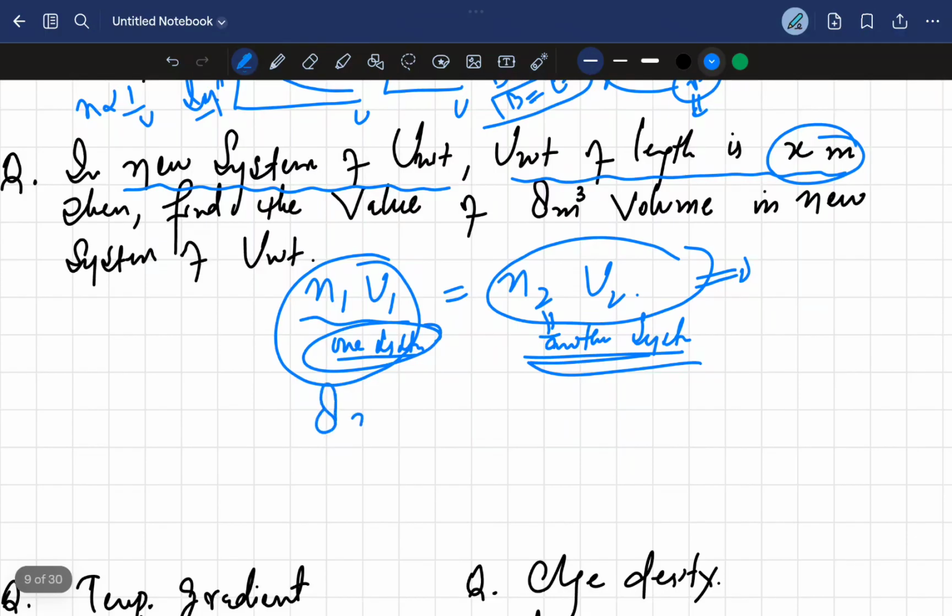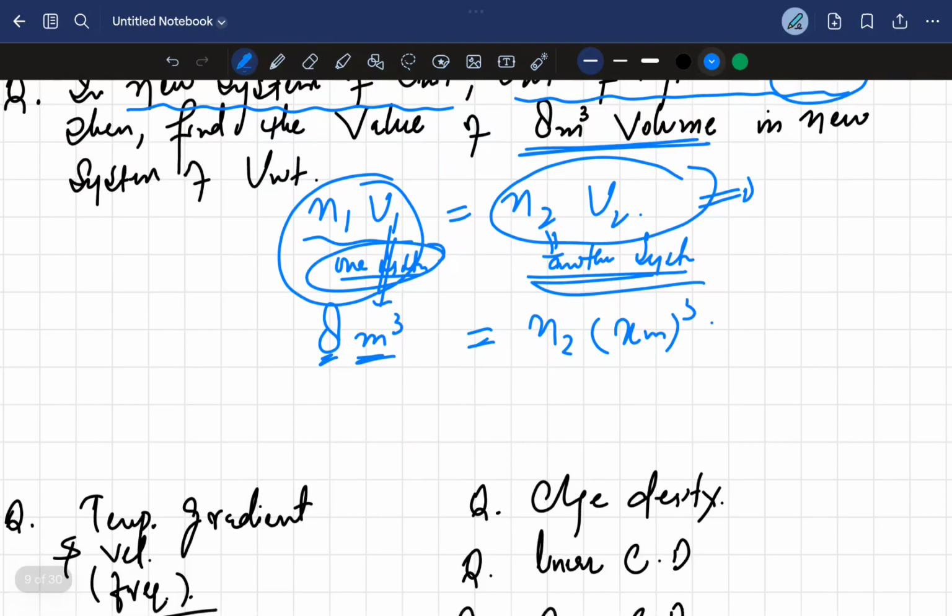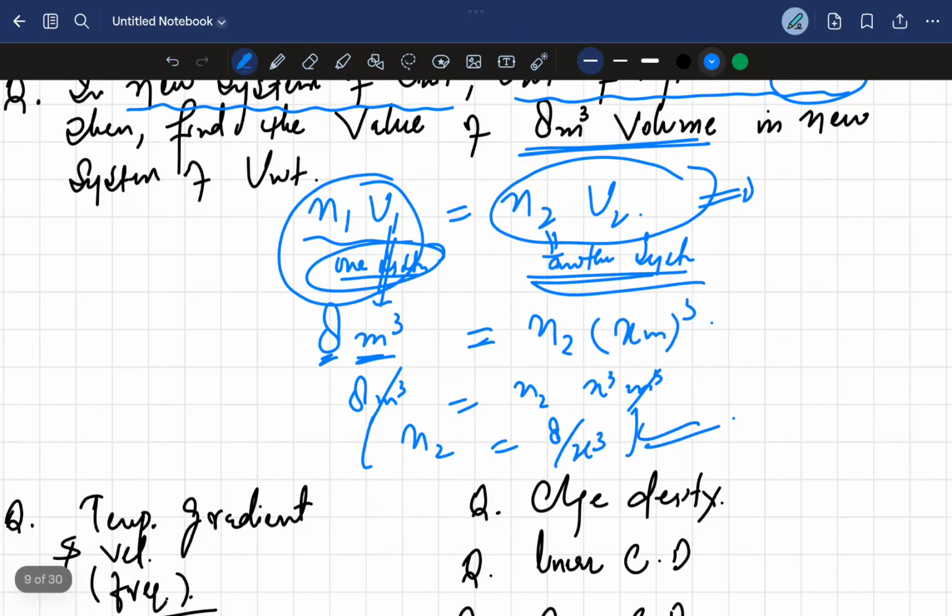हमें 8 meter cube जो एक पुराने सिस्टम में जो हमारे पास ये वॉल्यूम गिवन है, 8 is the numerical value and unit is meter cube. एक पुराना सिस्टम और नए सिस्टम में इसका जो है जो हमें n2 का वैल्यू फाइंड आउट करना होगा. ऑलराइट, सो n2 तो फाइंड करना है ना, तो x मीटर का होल क्यूब. Now this is 8 meter cube, n2 x cube meter cube. Now meter cube will get cancelled out. Now n2 is equal to 8 divided by x cube. So this is the answer of this question.